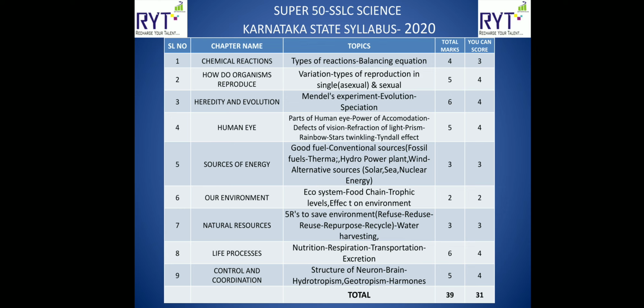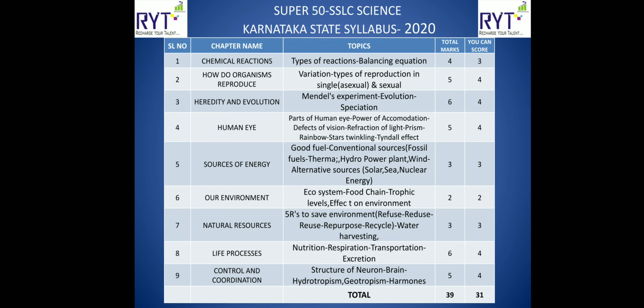I have listed the chapters in the order such that they will be easy for studying. So the first one, the easiest chapter I found, is chemical reactions. In this you have types of reactions, then balancing equations. Total 4 marks are there. You can score 3 marks very easily.